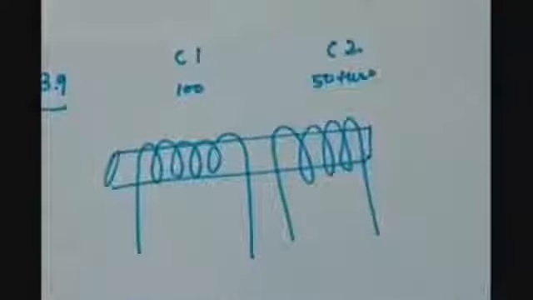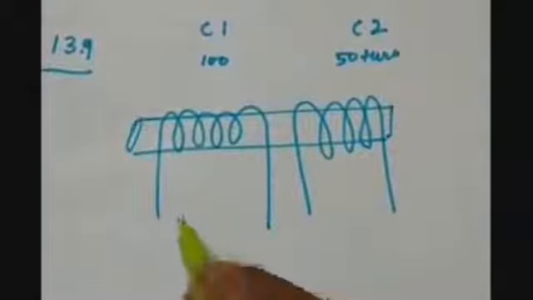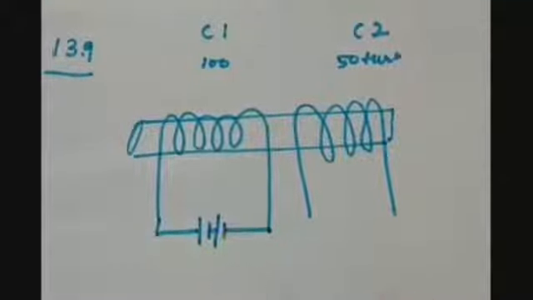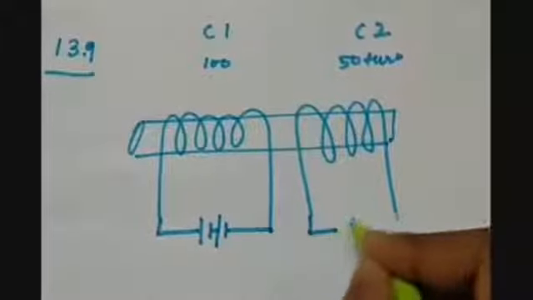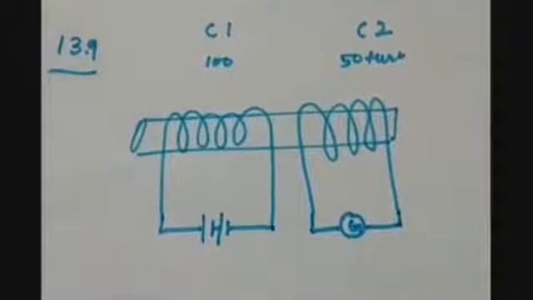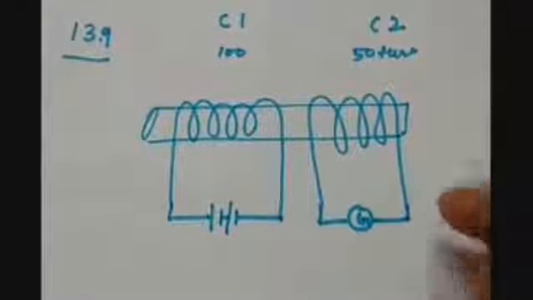So coil 1 and coil 2. The first coil, which has 100 turns, is connected with a battery, and the second coil is connected with a galvanometer that can help to detect the current in the coil C2.